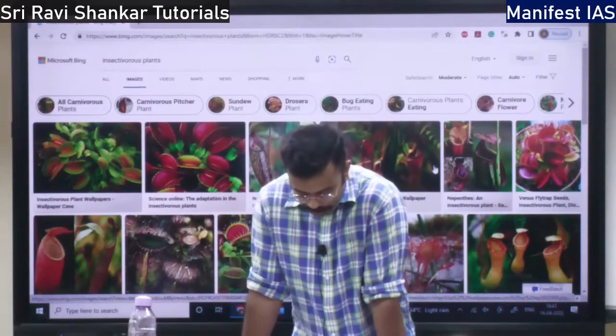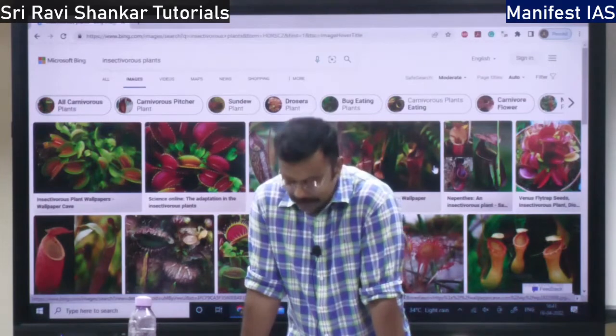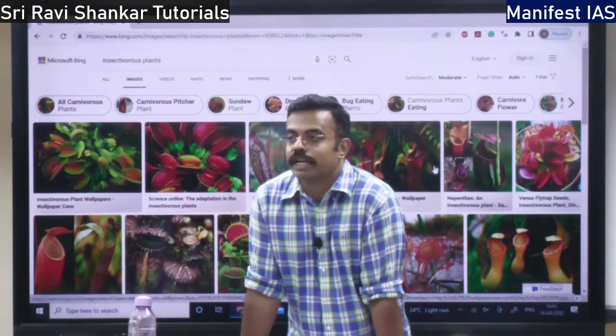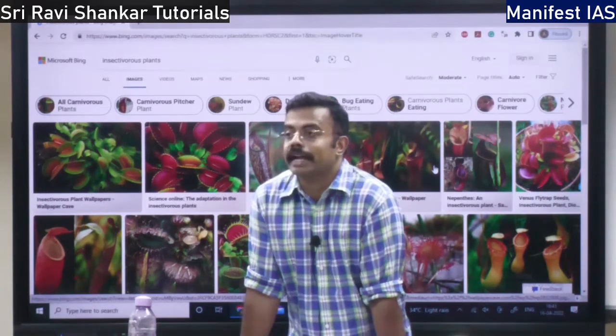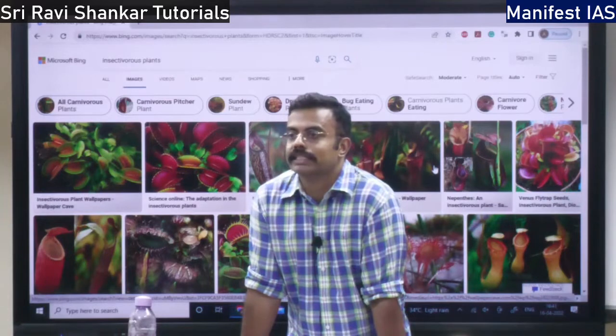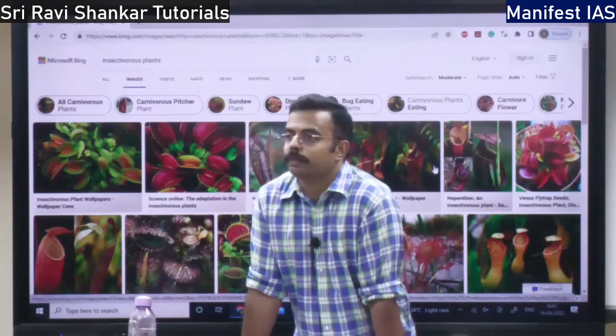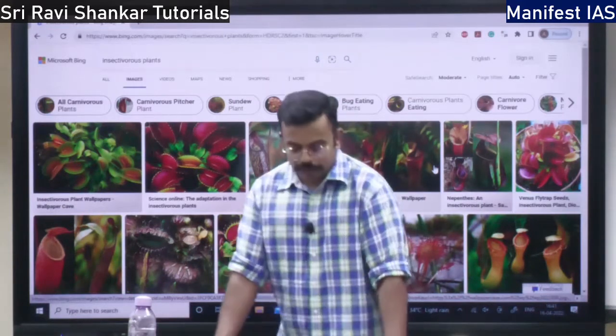So when there is poor soil and acidic soil, they do not get any nutrition. And also when there is an anaerobic condition, there is no oxygen in the soil. In those conditions these plants are going to grow, right?